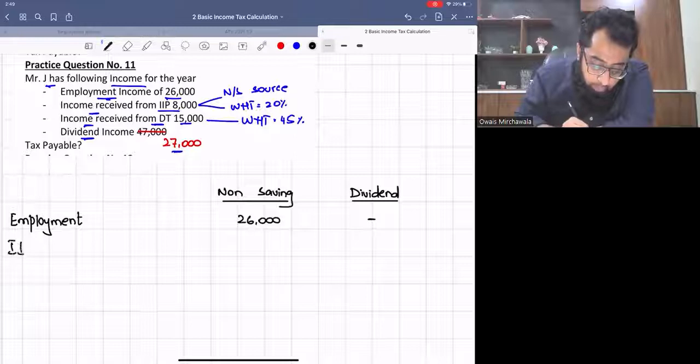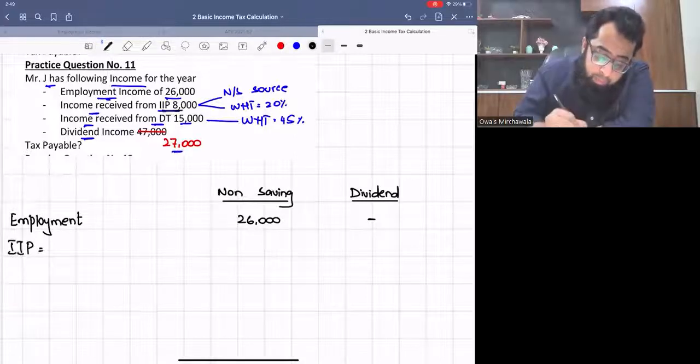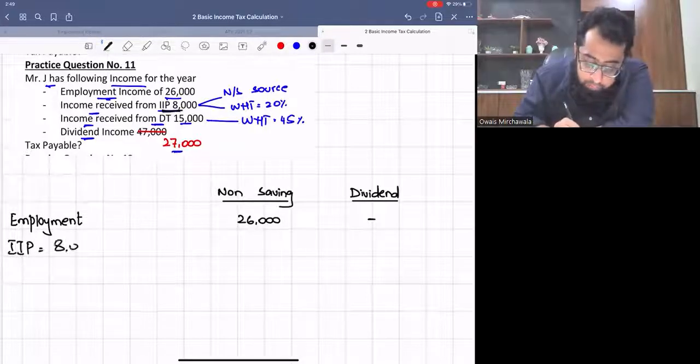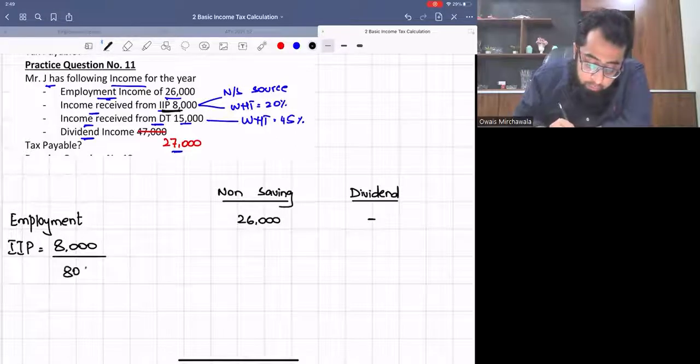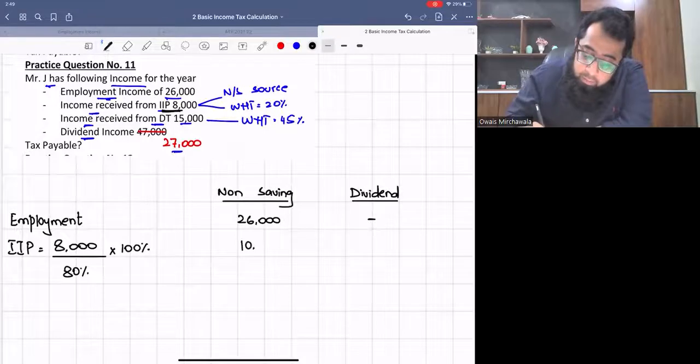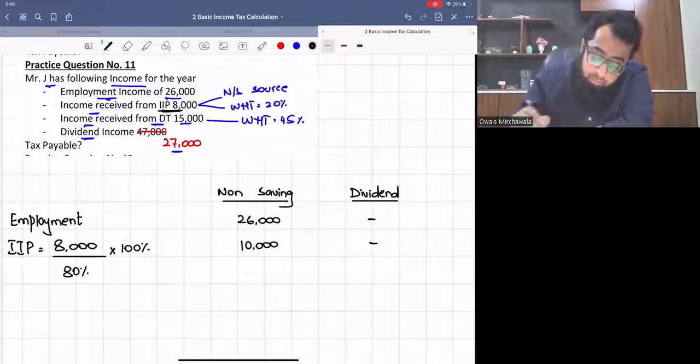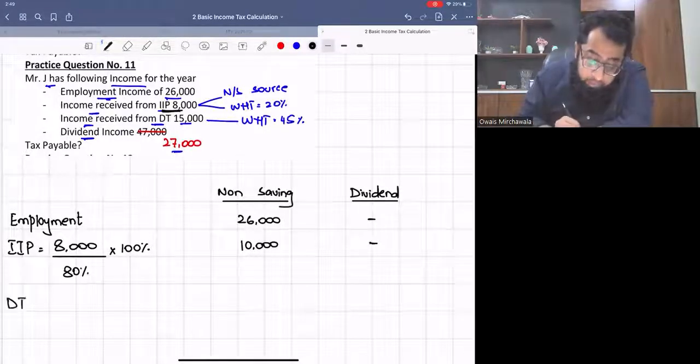Income received from IIP, 8,000. Since the examiner is silent, we will assume it as a non-saving source. Withholding tax is 20%, so we will gross it up by 80%. So this gives me 10,000. Discretionary trust, 15,000.